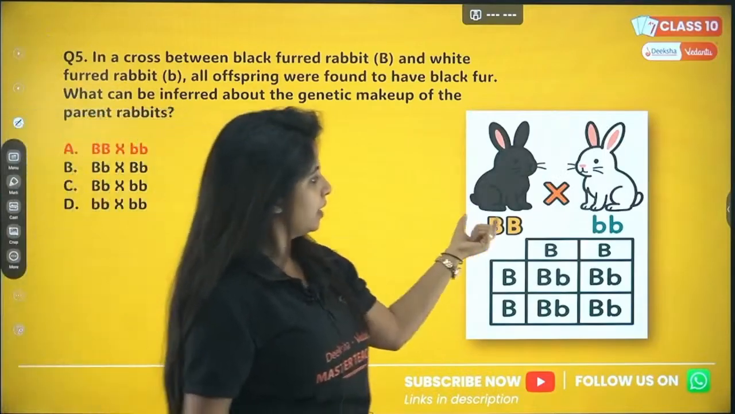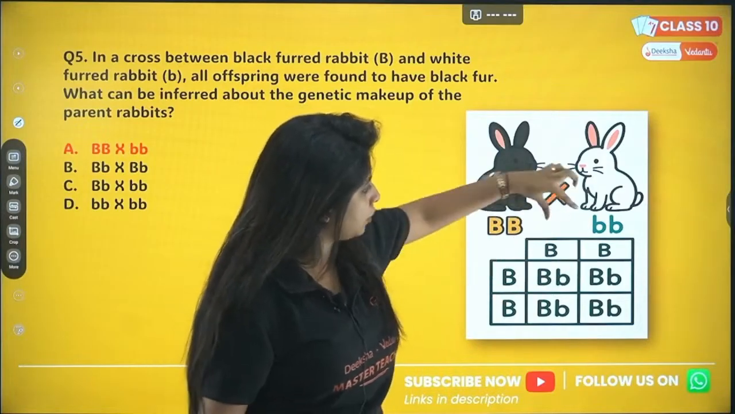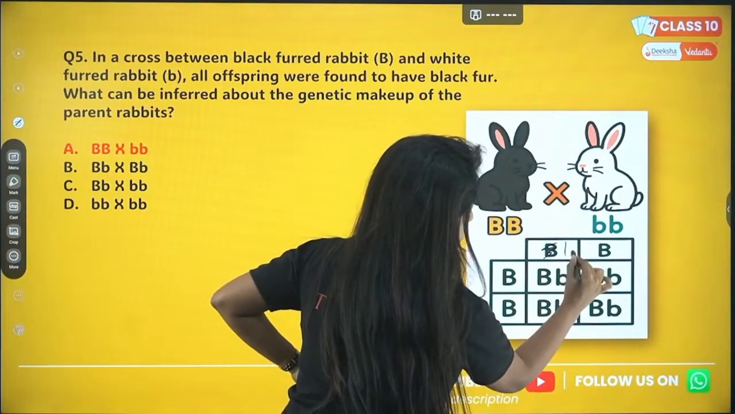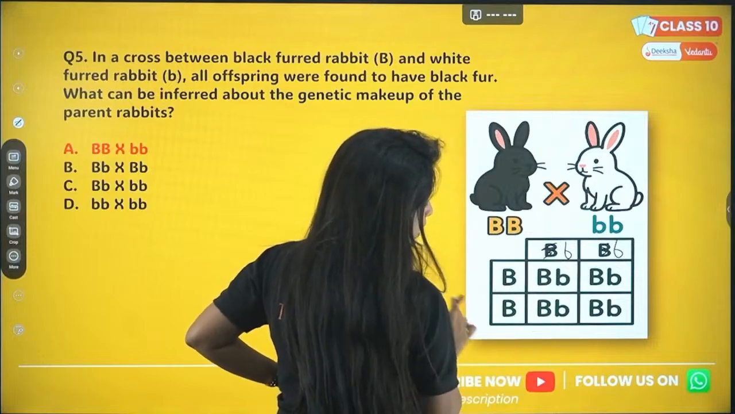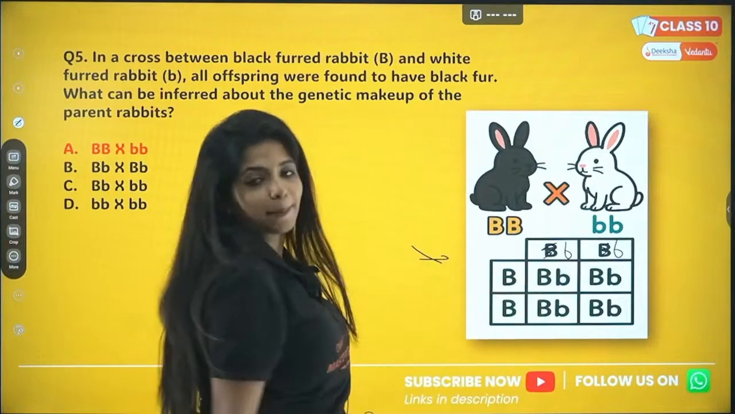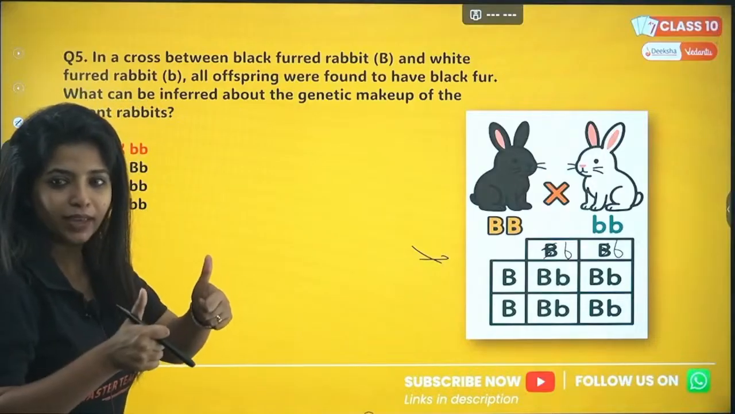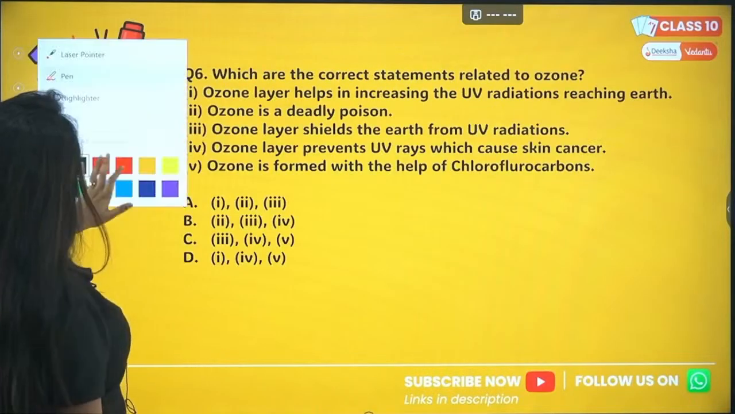So here is the thing. Capital B, capital B, small b, small b. This is the Punnett square. You put both of them here, you put both. So this is not like this, it should be like this. Okay, small b. And now you cross. So what do you get? You get this. All of them would be capital B, small b. All of them would be black in color. Okay? Cool. Question number 5 is also done. Let's go with question number 6.